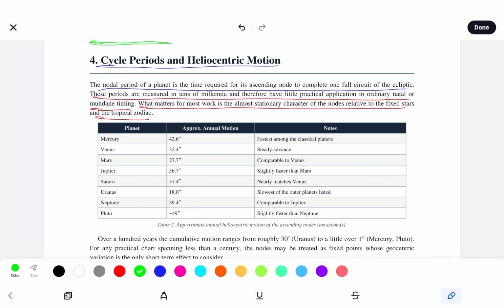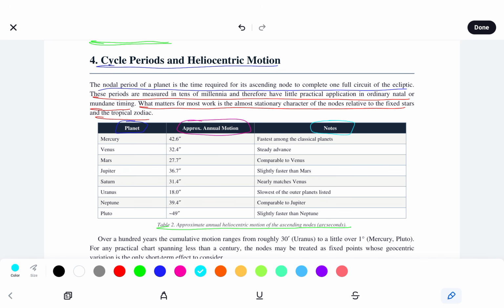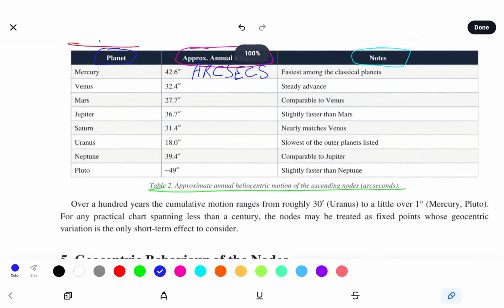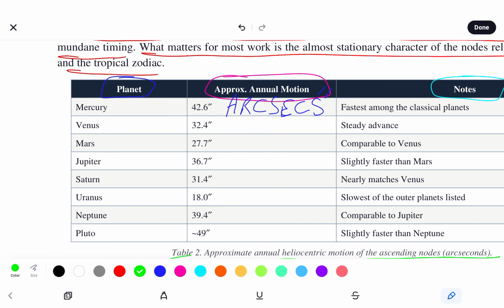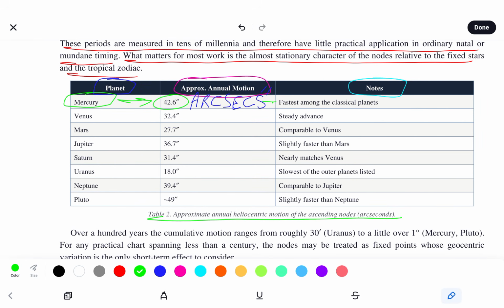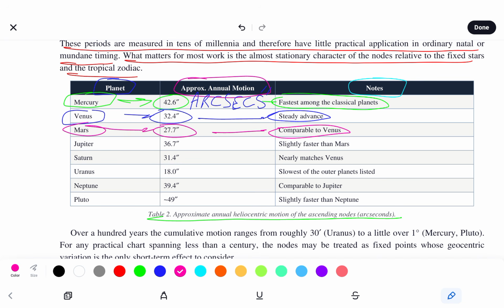in the tropical zodiac. So here we see approximate annual Helio motion of the ascending nodes, arc seconds. So we're looking at the planet, approx annual motion arc seconds, and note. So here we see planet Mercury, 42.6 arc seconds, fastest among the classical planets. Venus, 32.4 arc seconds, steady advance. Mars, 27.7 arc seconds, comparable to Venus.